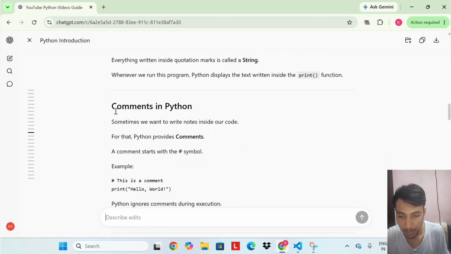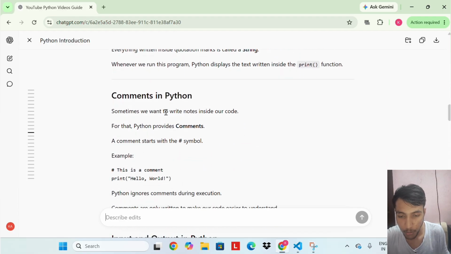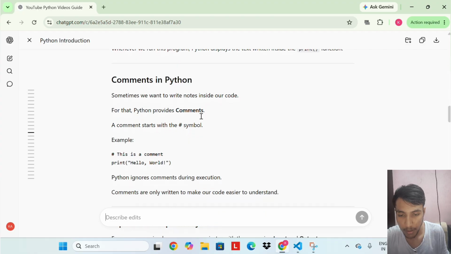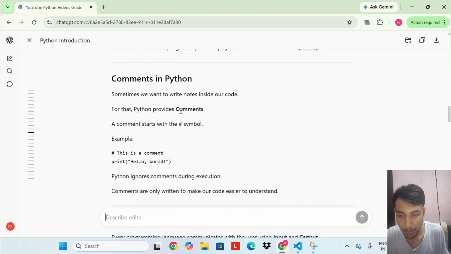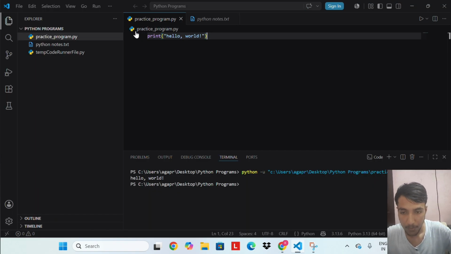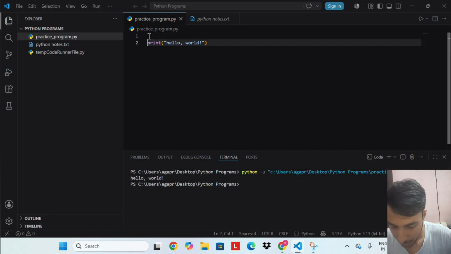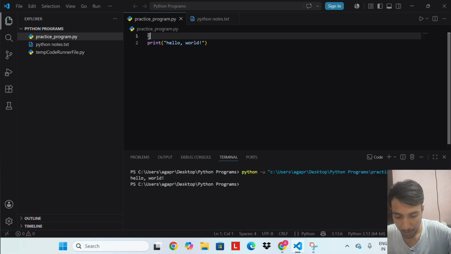Comments in Python. Sometimes we want to write notes inside our code. For that, Python provides comments. A comment starts with the hash symbol. So let's run the code. Hash, this is a comment.